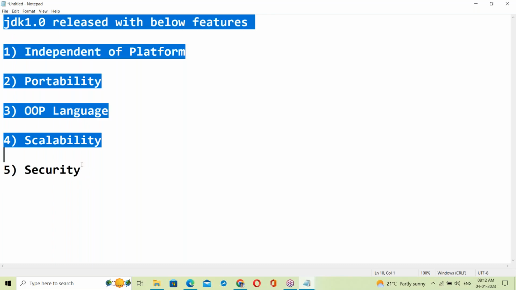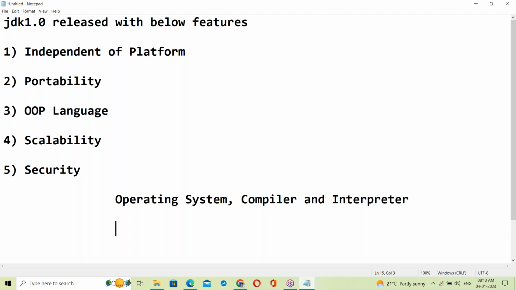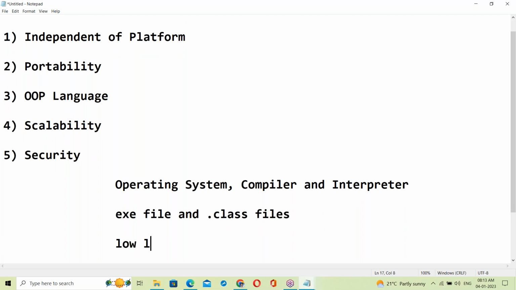To understand these features, we need some basics: what is an operating system, what is a compiler and an interpreter, what is an exe file and a dot class file, and what are low level languages and high level languages.